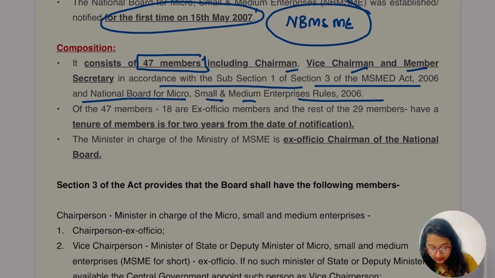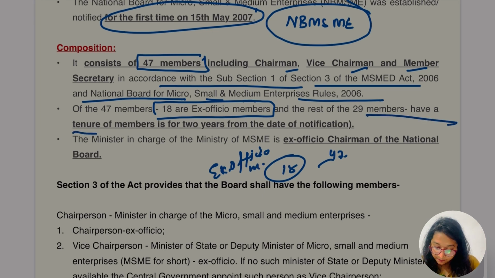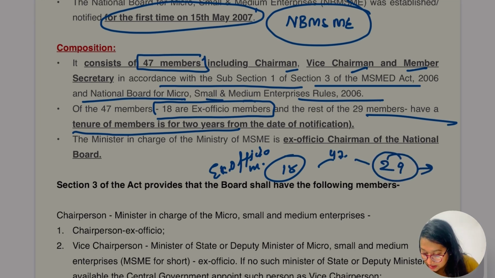But from this, 18 are ex officio members. From this 47, let me write here, these 18 would be ex officio members. And the rest would have a tenure of 2 years from the date of notification. Rest 29, this 29, their tenure is going to be for 2 years from the date of notification. The Minister in charge of the Ministry of MSME is the ex officio chairperson of the national board.